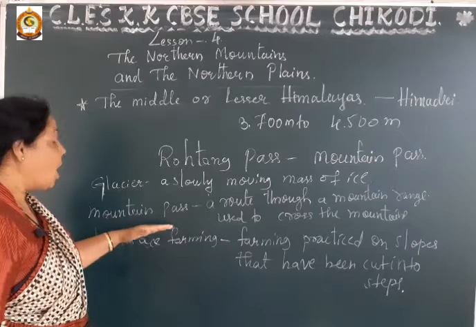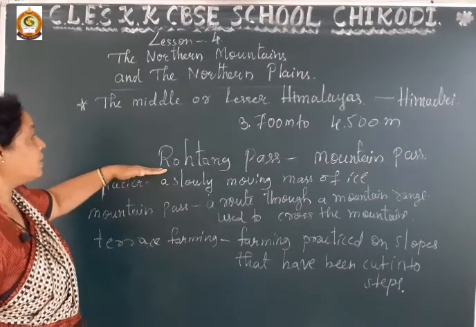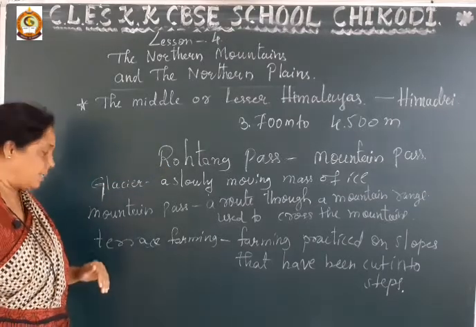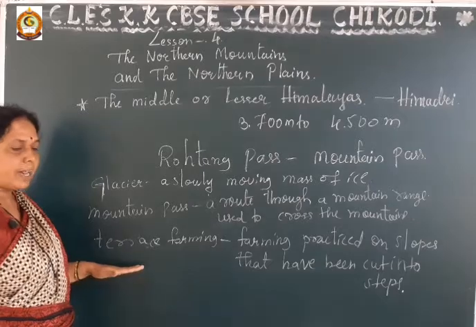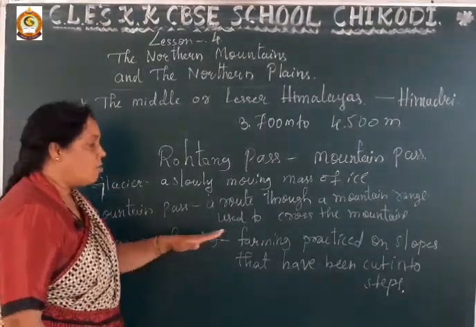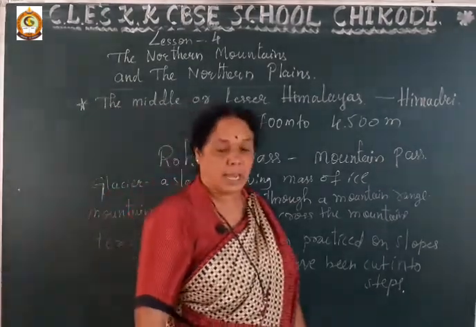This is called a mountain pass, and the highest one in the middle or lesser Himalayas is Rohtang Pass. Next, terrace farming is practiced here. What is the meaning of terrace farming? Farming practiced on slopes that have been cut into steps.